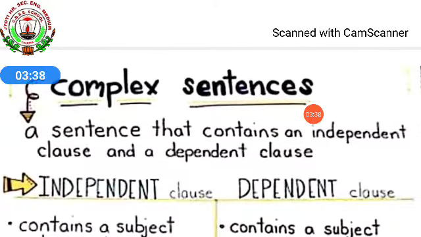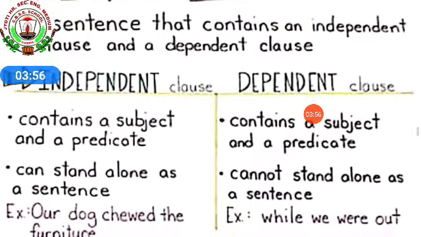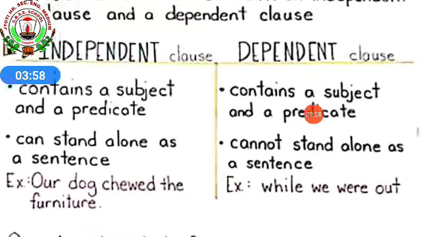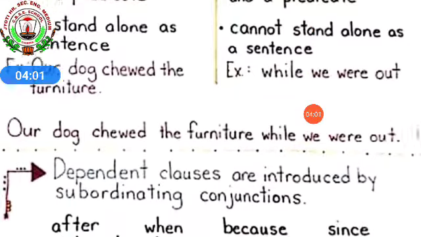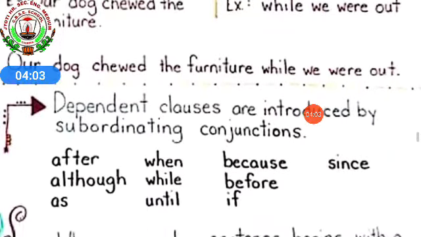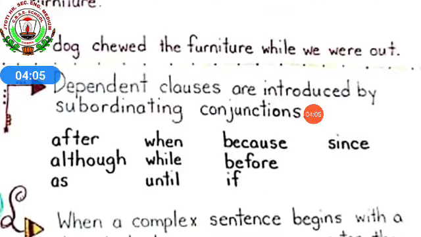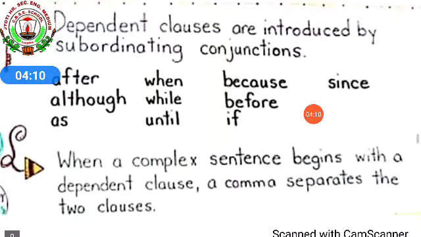A complex sentence contains an independent clause as well as a dependent clause. That means one part of the sentence will be independent and the other will be dependent. It doesn't matter which part, either the first part or the second. Then I gave you the difference between independent and dependent clauses. Then we learnt various subordinating conjunctions: after, although, as, when, while, until, because, before, if, since.